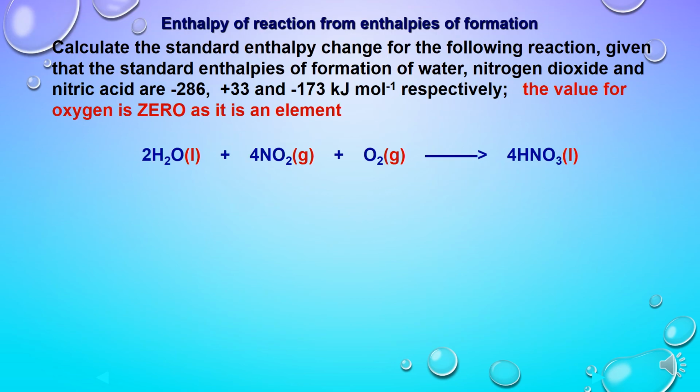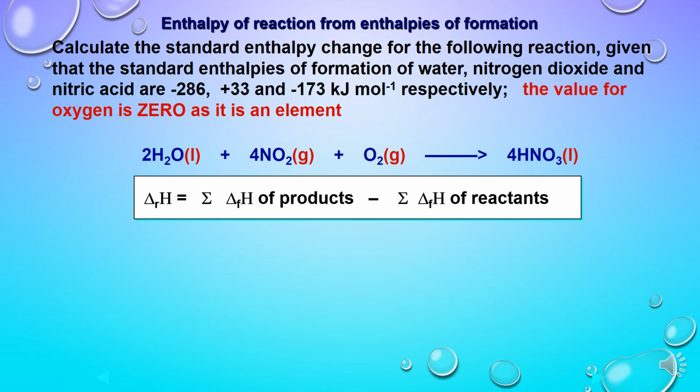Calculate the standard enthalpy change for the following reaction in which standard enthalpies of formation of water, nitrogen dioxide and nitric acid are given, and the value of oxygen is 0 as it is an element, and the formation of nitric acid in liquid form is taking place from these substances. So we can directly apply the formula: delta H for this reaction is equal to delta H of formation of products, that is nitric acid, minus sum of all the enthalpies of formation of reactants.